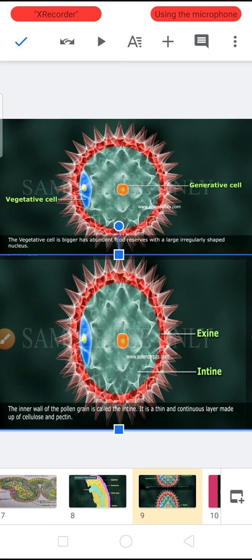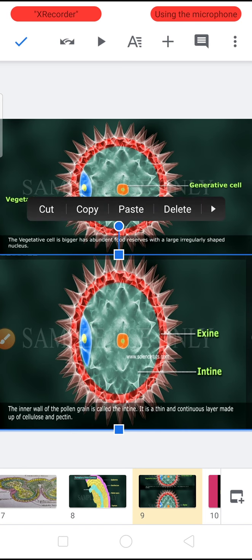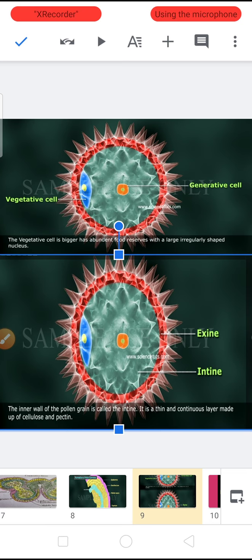The outer layer has pollen kit. It produces an oily coating. This oily coating on the pollen is called pollen kit. It helps as an insect attractant during the pollination and protects pollen grains from UV radiation.